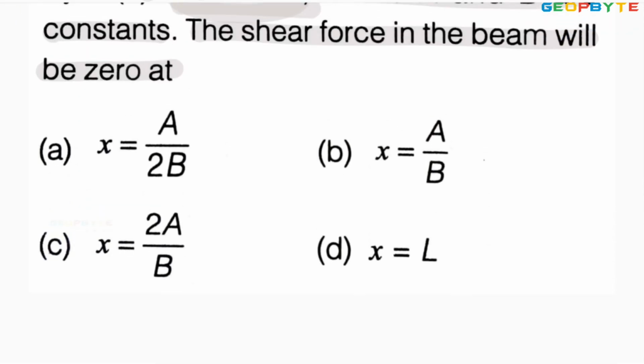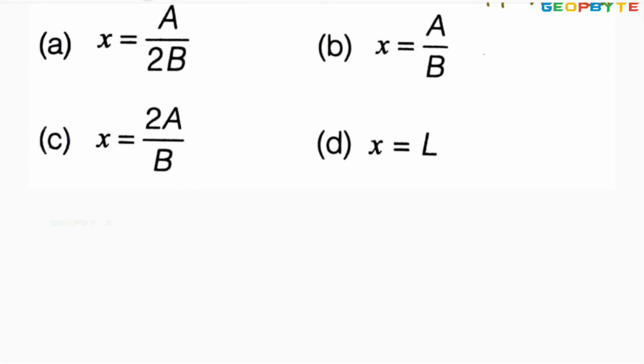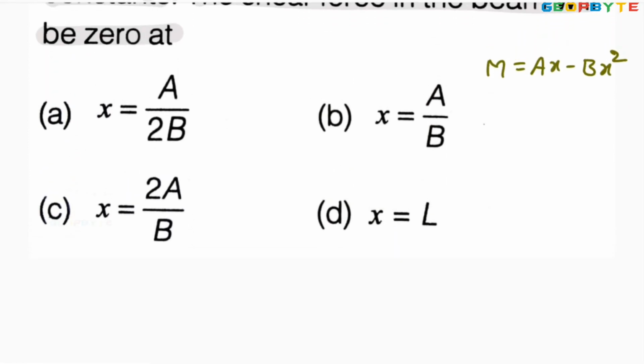Here bending moment M is given. Let me write that value. Bending moment M equal to ax minus bx square. You are asked to find the x value in terms of a and b at shear force equal to 0.